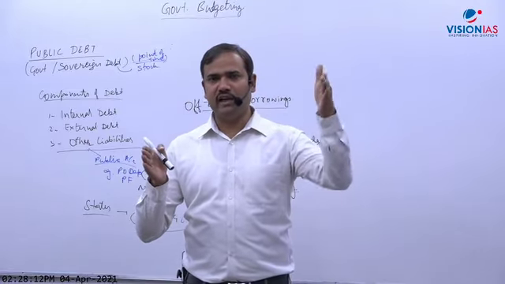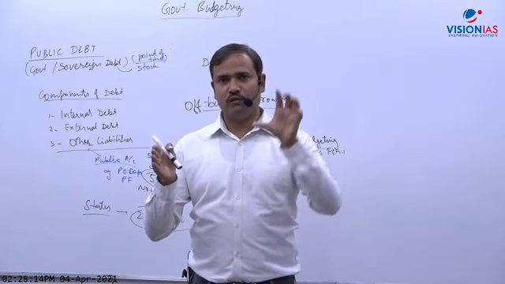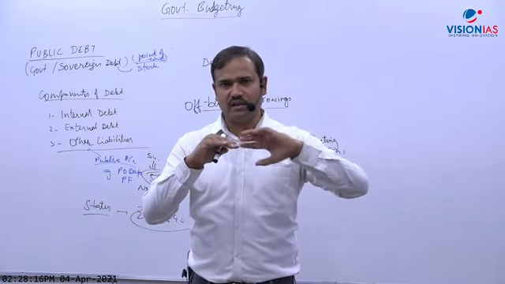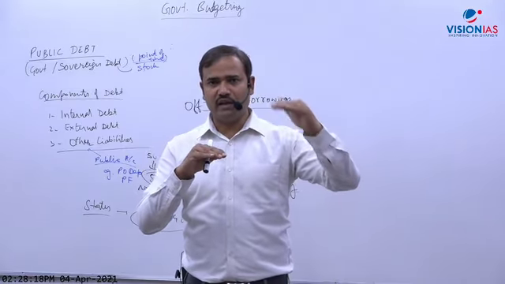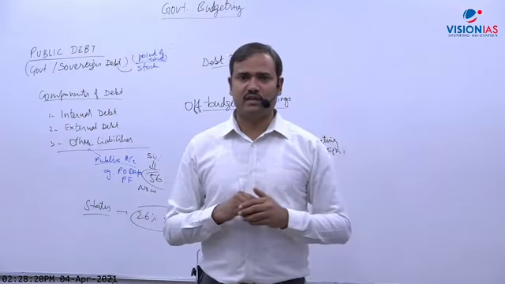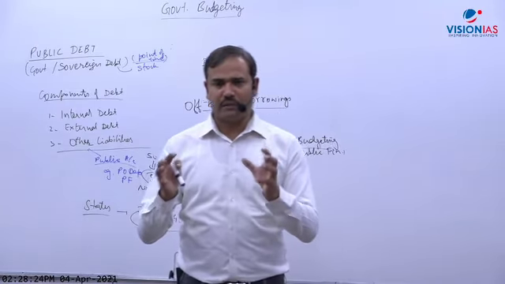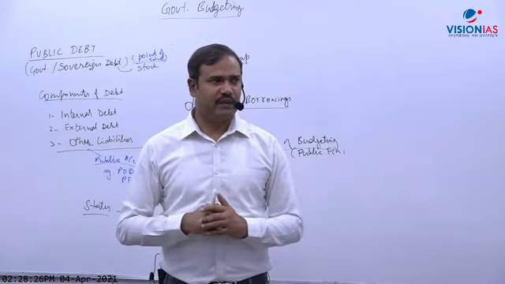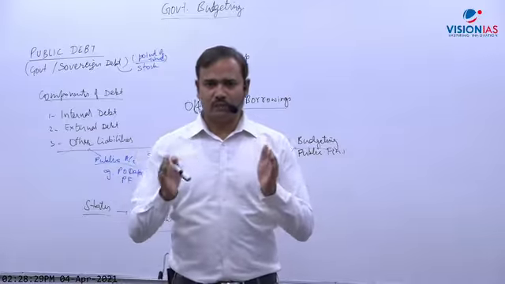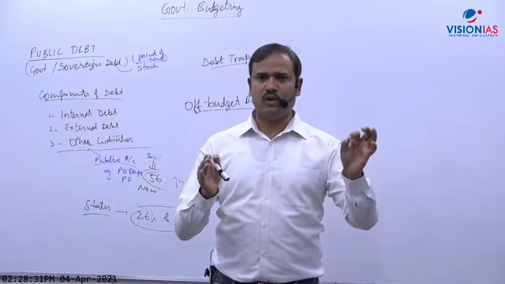If income is 20 lakh, the person will pay tax not on 5 lakh but on 15 lakh, because only 5 lakh is exempted. And on 15 lakh and above 10 lakh, it will be about a 15% tax rate. Sorry, almost 30% tax rate. So tax liability will be much more than doubled. So, got the point here? When the income of a person is doubled, tax liability will be much more than doubled.